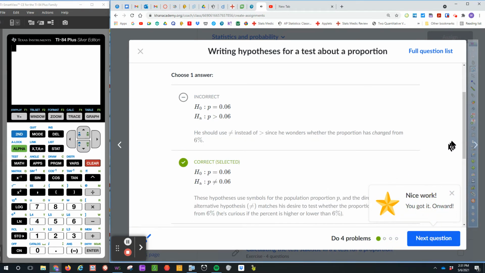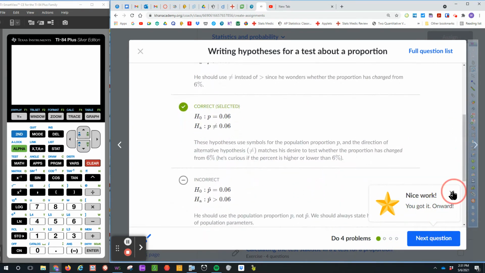Okay, so look at what the explanation says. This hypothesis uses symbols for the population proportion P. We talked about that. And the direction of the alternative hypothesis is not equals to, because he wants to test whether the proportion has changed. Did not say more, did not say less. So he's curious if the percent is higher or lower than 6%.